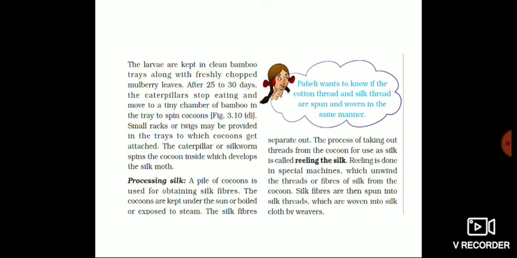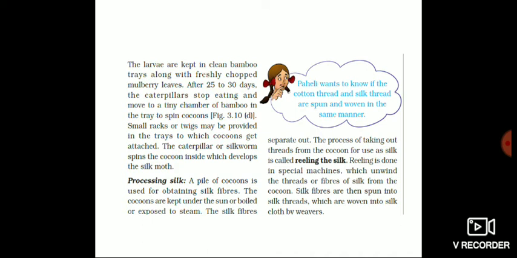How do they do it? Reeling is done in special machines which unwind the threads or fibers of silk from the cocoon. Silk fibers are then spun into silk threads, which are woven into silk cloth by weavers. So reeling can be done in machines, and the fibers are obtained separately. From the fibers, silk threads, that is silk yarns, are made. Only then are silk sarees woven.